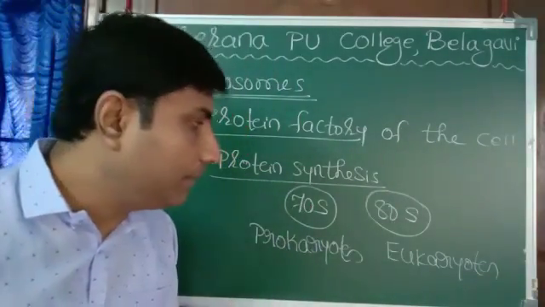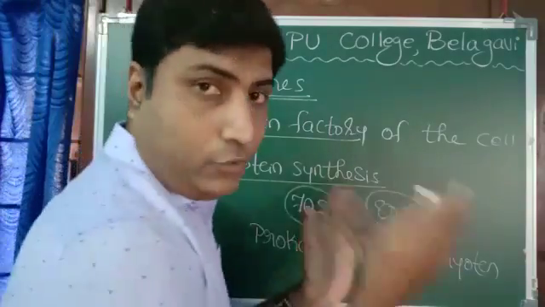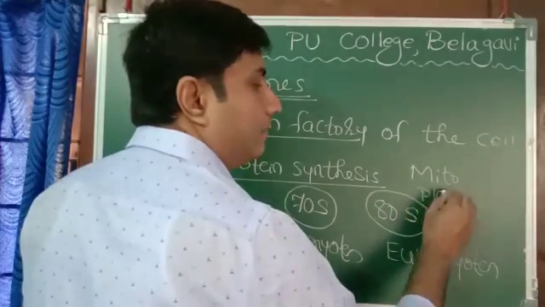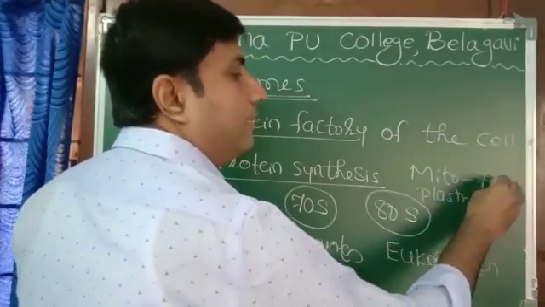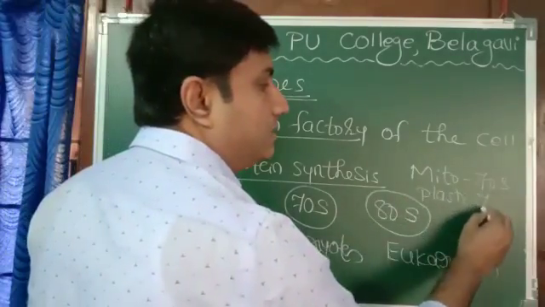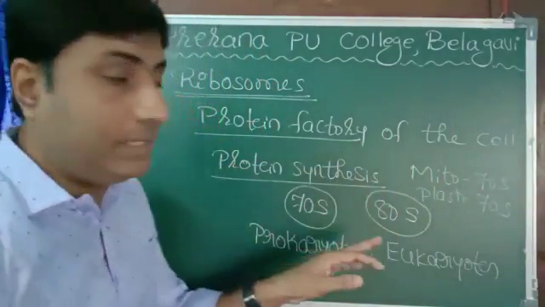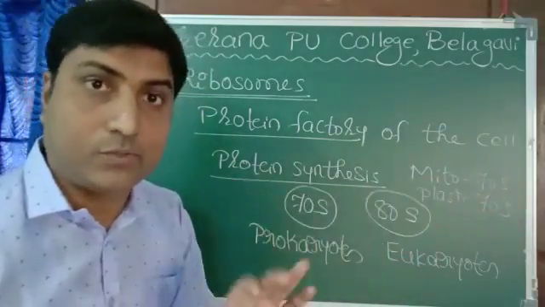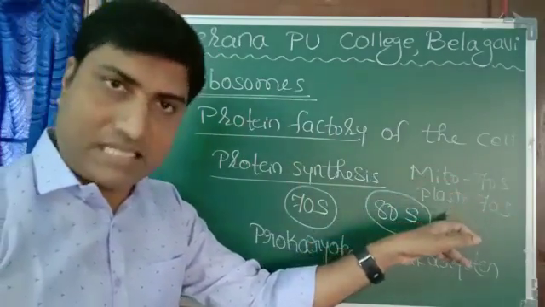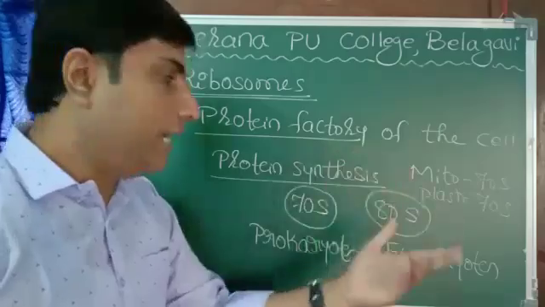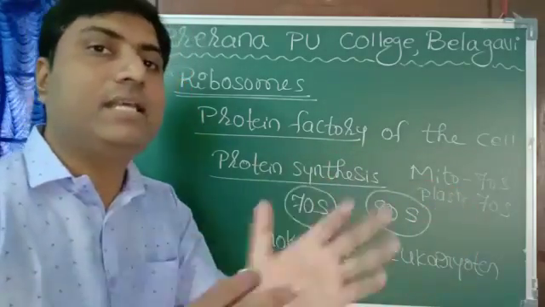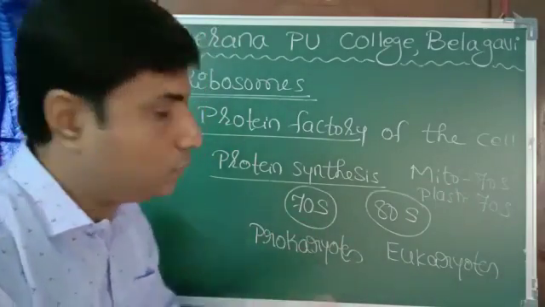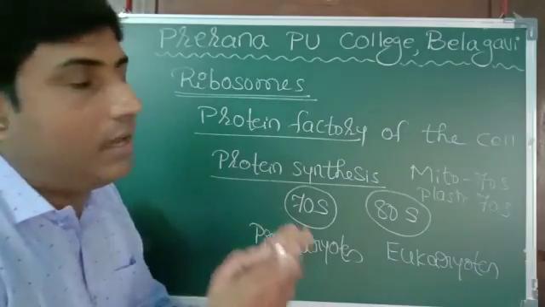But one thing we have to remember: in the eukaryotic cell, mitochondria are there as well as plastids. Inside mitochondria, 70S ribosomes are present, and inside plastids, 70S ribosomes are present. That means eukaryotes contain both 80S and 70S, whereas prokaryotes contain only 70S type of ribosome. Examples are bacteria and blue-green algae.